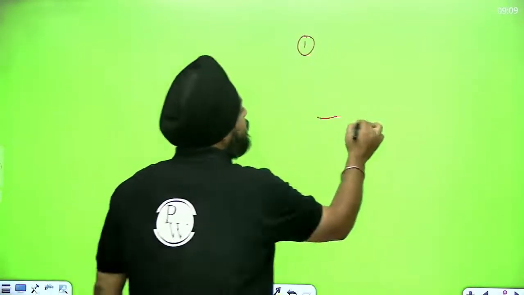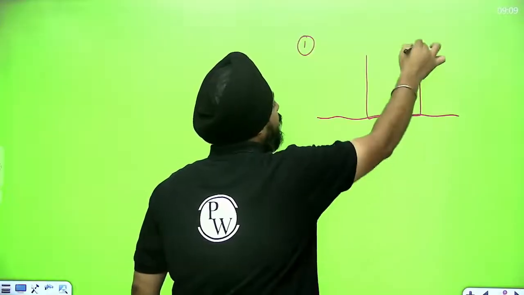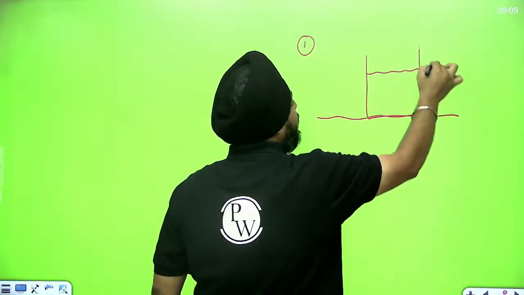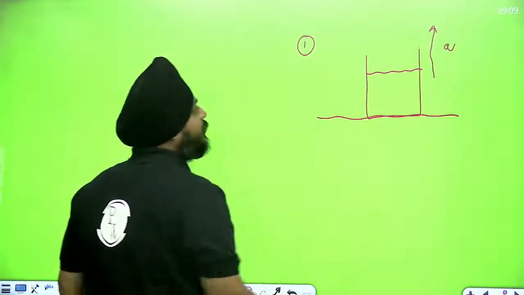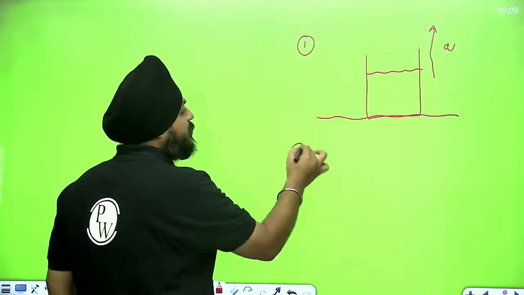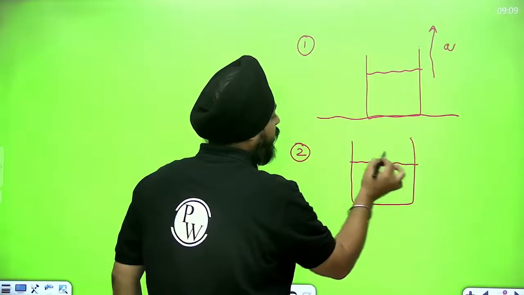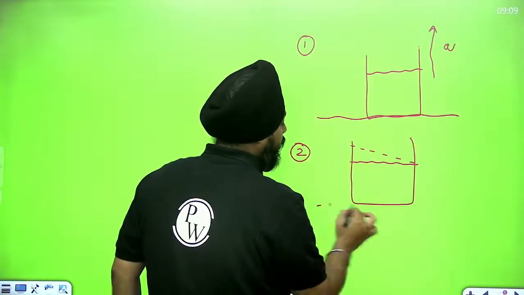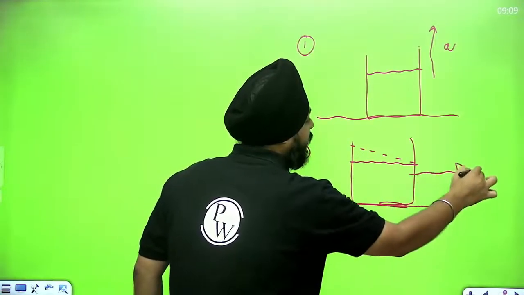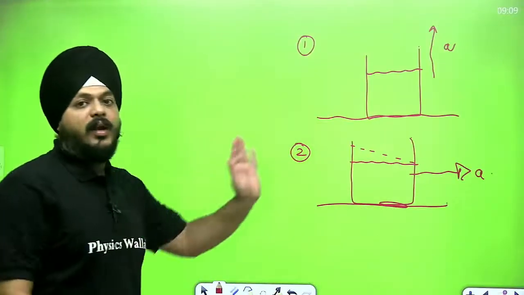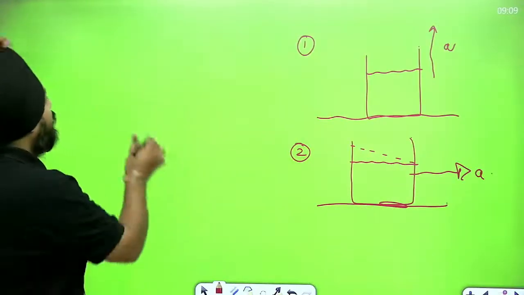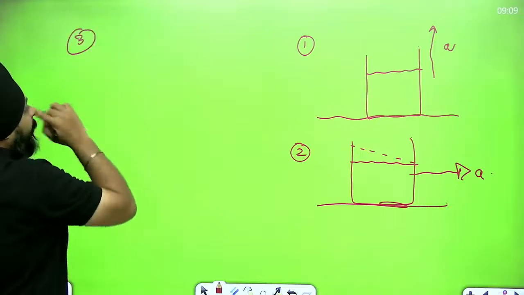there are multiple cases. Suppose the container is kept on the surface and this is a fluid and it is accelerating in the upward direction. This is the first case. Second, this is a container, it is kept on the surface. It is accelerated in this direction, to the right side. Third application.